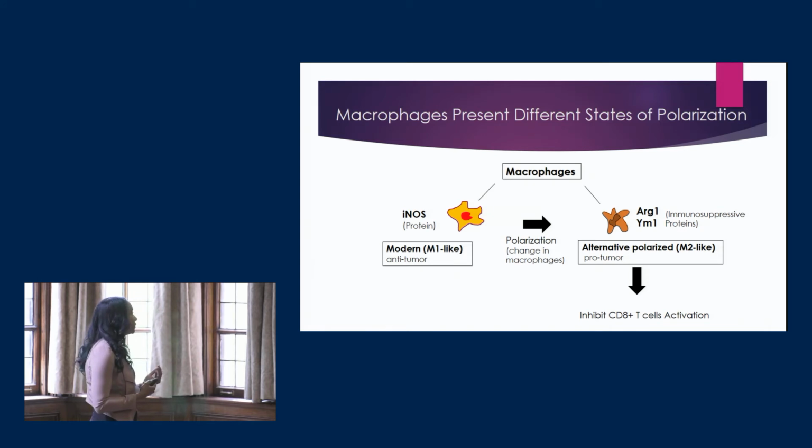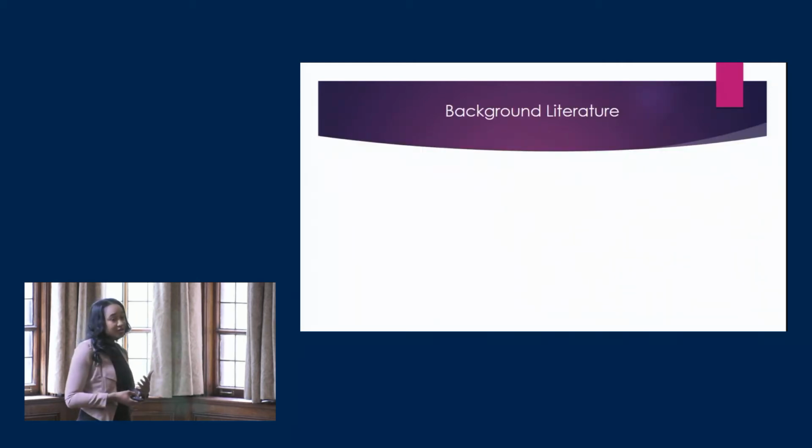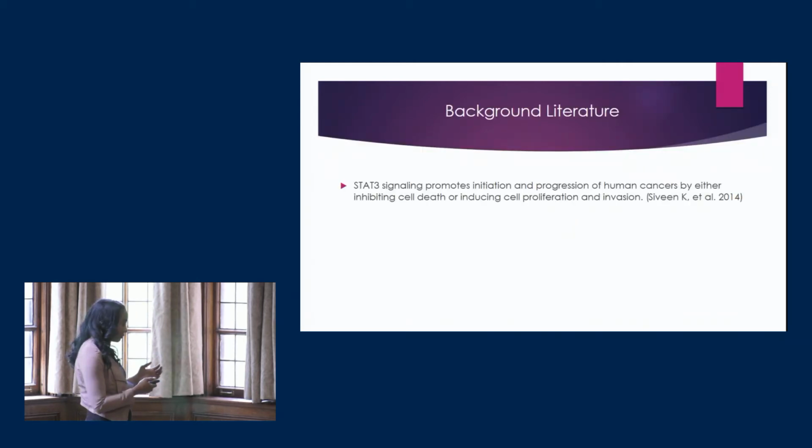So in whole, in this immunosuppressant microenvironment, we have the JAK-STAT3 pathway that's highly activated within that stroma. Here we then ask ourselves, does the JAK-STAT3 signaling regulate myeloid cells' function during pancreatic carcinogenesis?